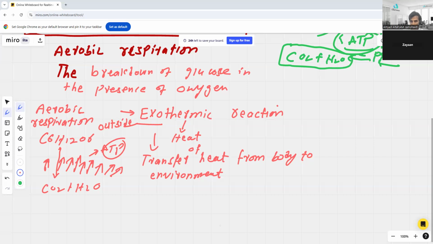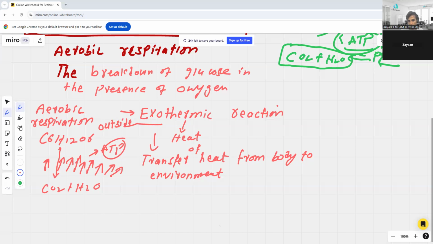More energy is transferred to the environment when new bonds are formed in the products than is taken in to break the bonds in the reactants. When new bonds are formed, that will transfer energy.